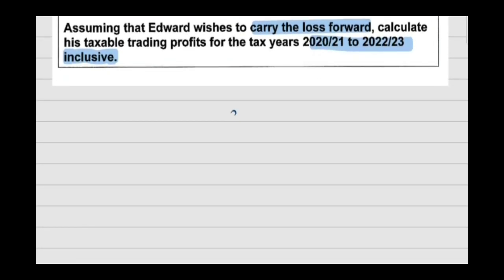So here is the format of solving this type of question: 2021, 21-22 and 22-23. First you have to record the trading profit.